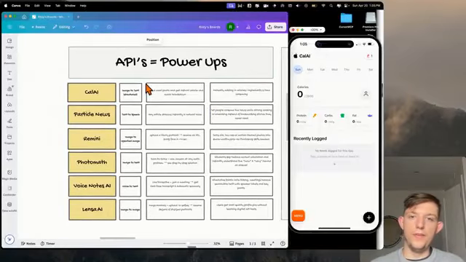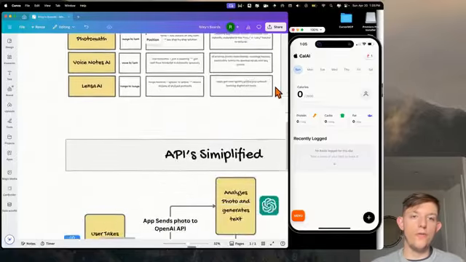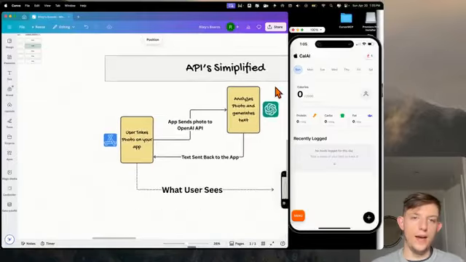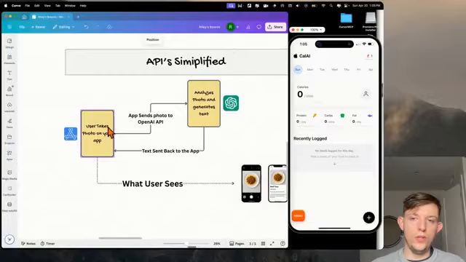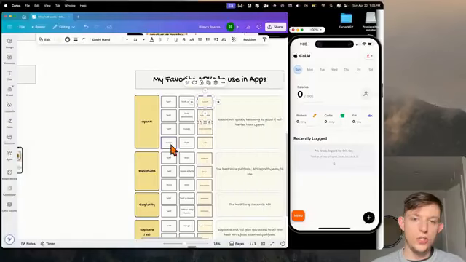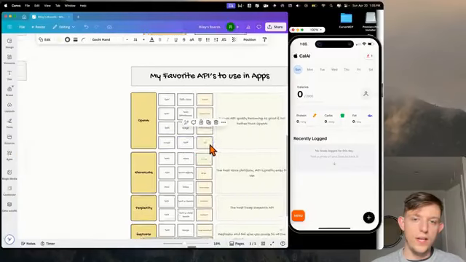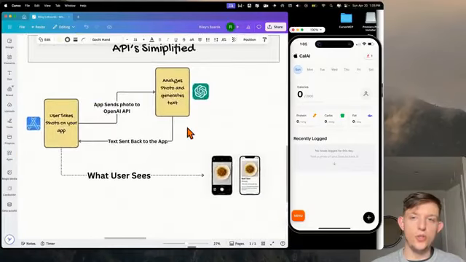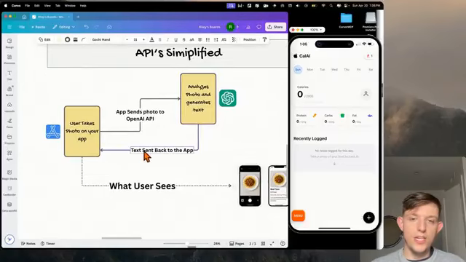Here's an example of an app that I built, which is actually a clone of a very popular app called Cal AI. Very simply, when the user takes a photo, the app sends the photo to the OpenAI API, it analyzes the photo and generates text. So it's actually using the image to text model. It is converting this image into text and sends that information back to the app. And this is what it looks like right here.